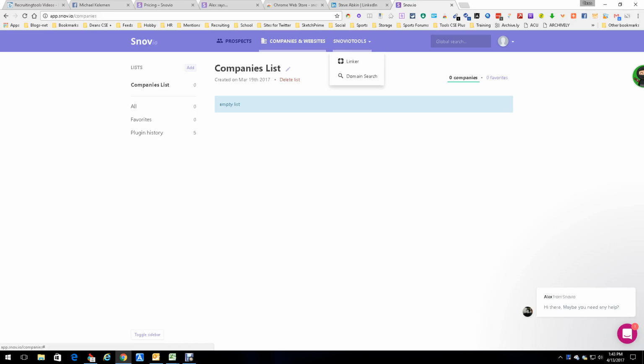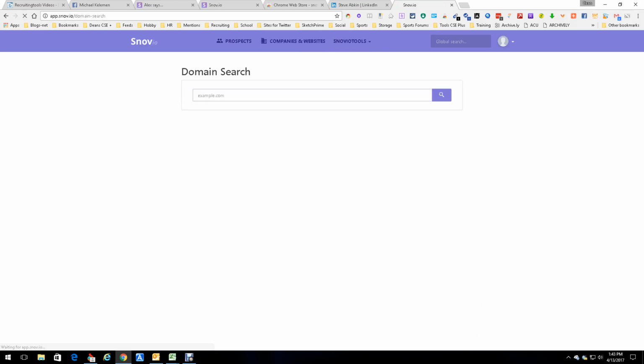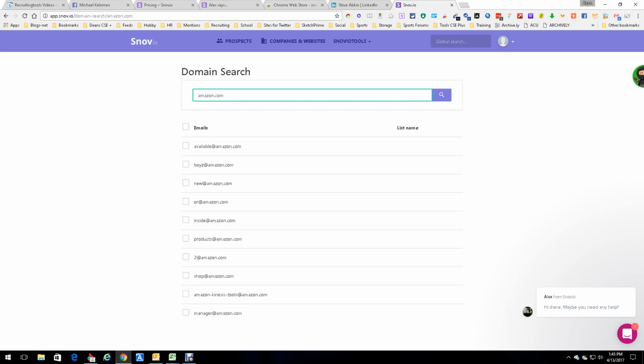And then over here, you've got some tools that I find interesting. So let's start with domain search. Domain search is an interesting little tool. If I type in Amazon.com and push enter, basically it goes out and tries to find email addresses out there that match Amazon. And you see most of these are pretty generic. The only one that might be a person is this one, but I doubt it. But hey, it's doing something, which is interesting. That's not the tool I'm most interested in.